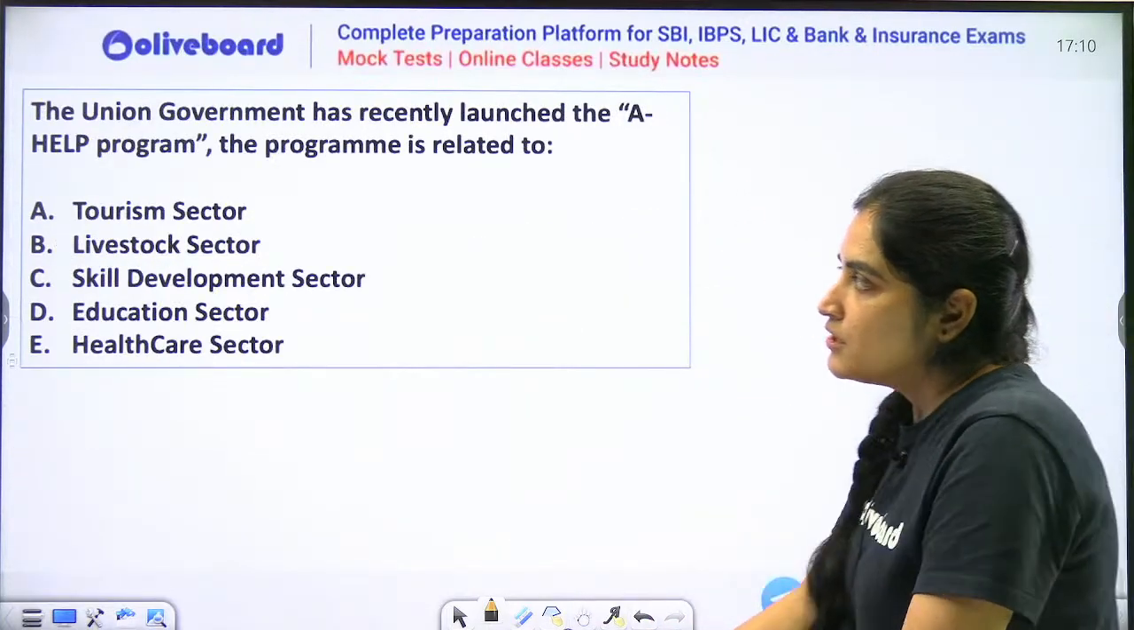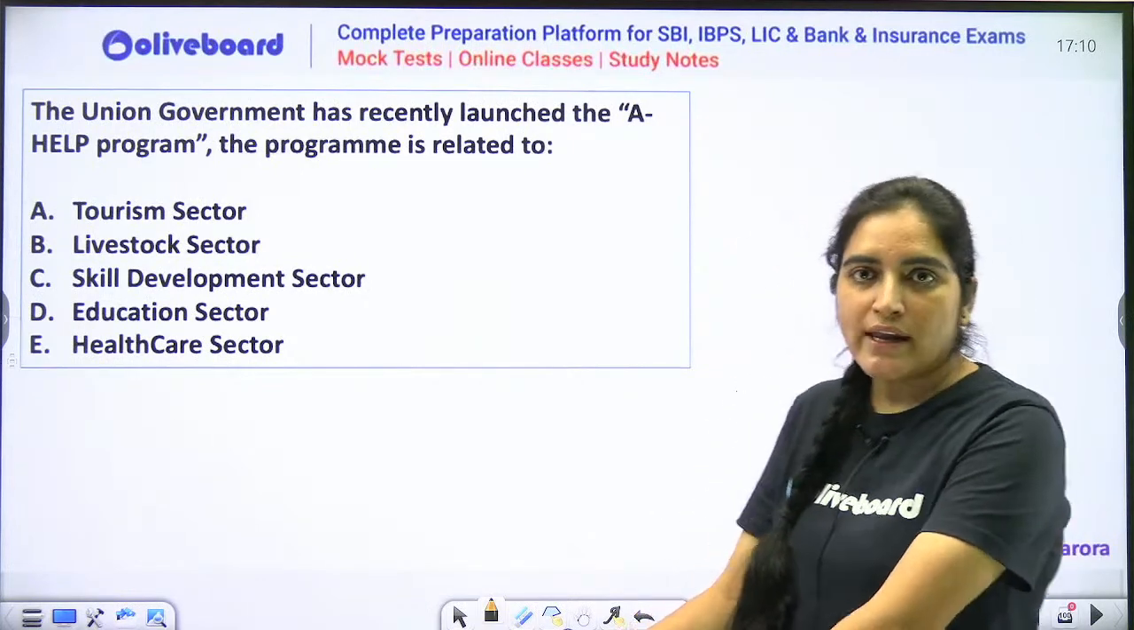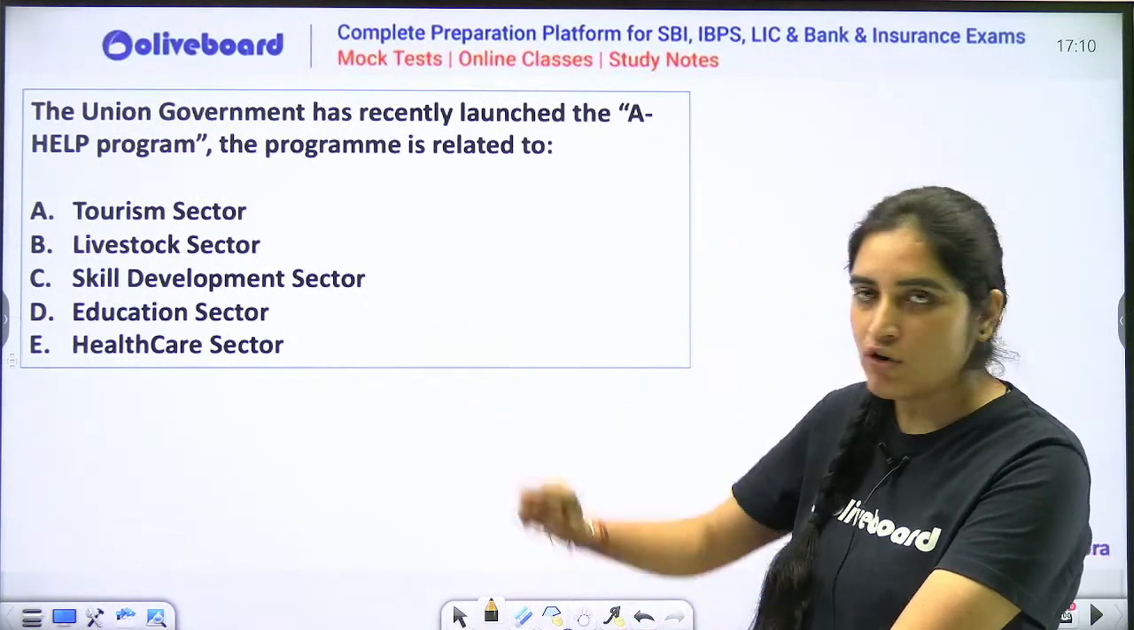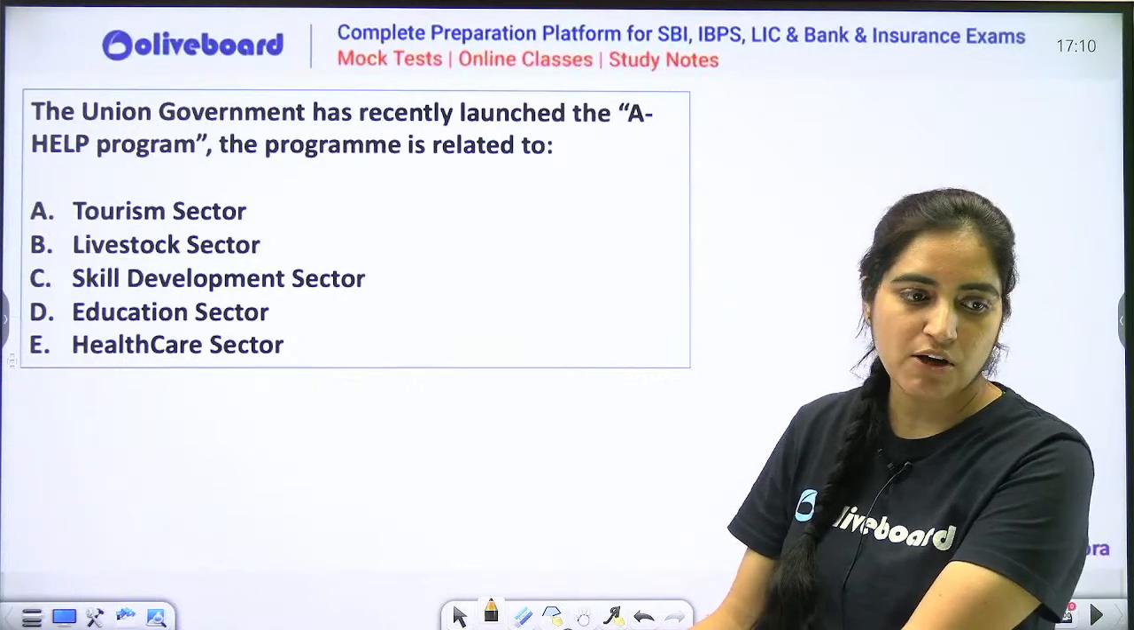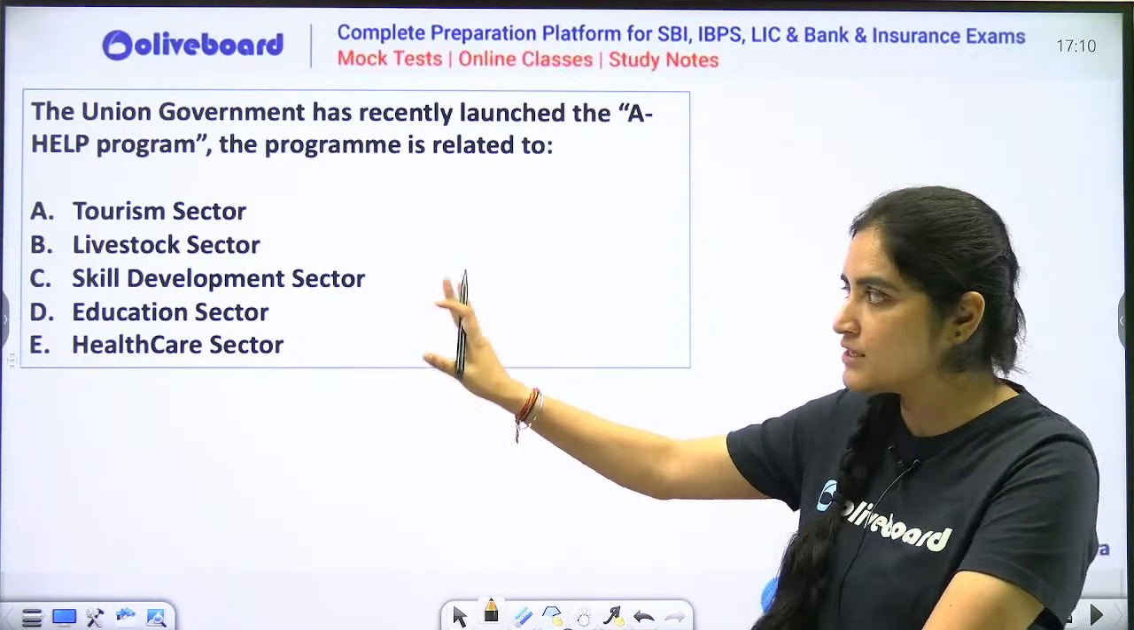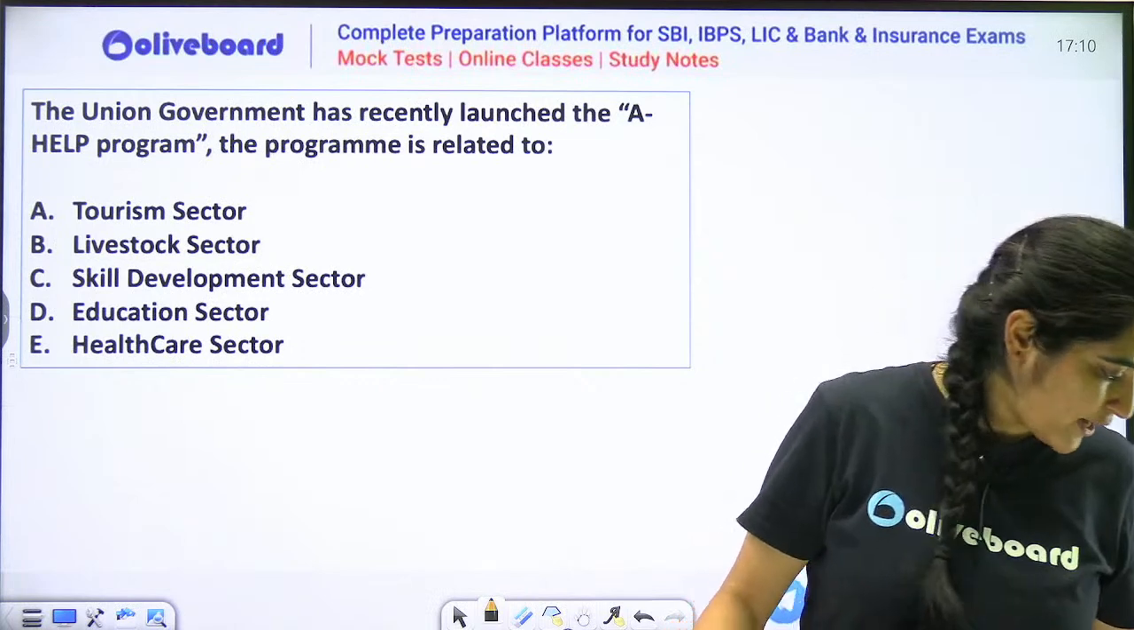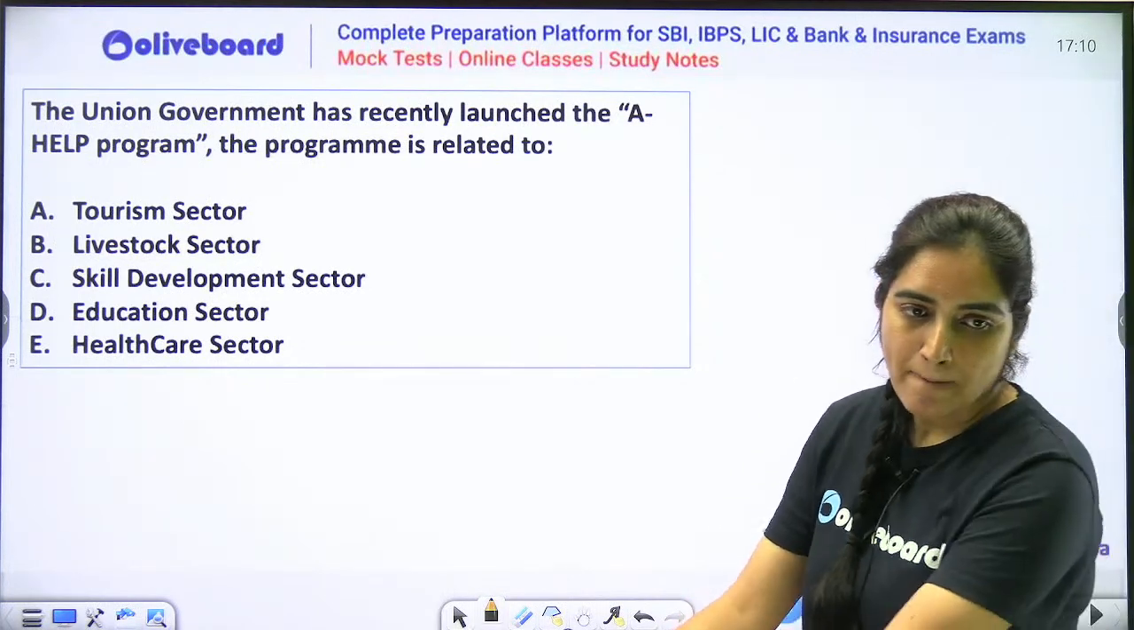Next thing, A-Help initiative or A-Help program is related to which of the following? It is an old program. It was in the news because of certain reasons. Tell me which of the following is correct. A-Help initiative or A-Help program is related to?